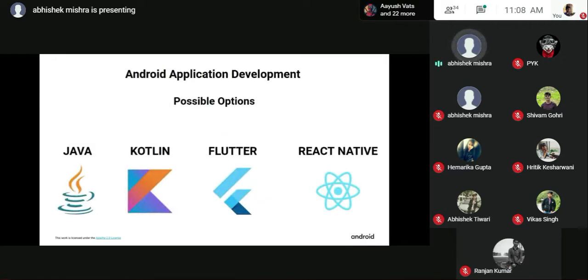Coming down to Android application development, there are four possible ways. The native one we have been following for a while now is Java. The second one is Kotlin. Third is cross-platform in the form of Flutter, and the fourth one is React Native. React Native is also cross-platform. It allows you to build your application for Android and iOS both using the same source code. So is Flutter. And that is the reason why we are shifting from Java to Kotlin.